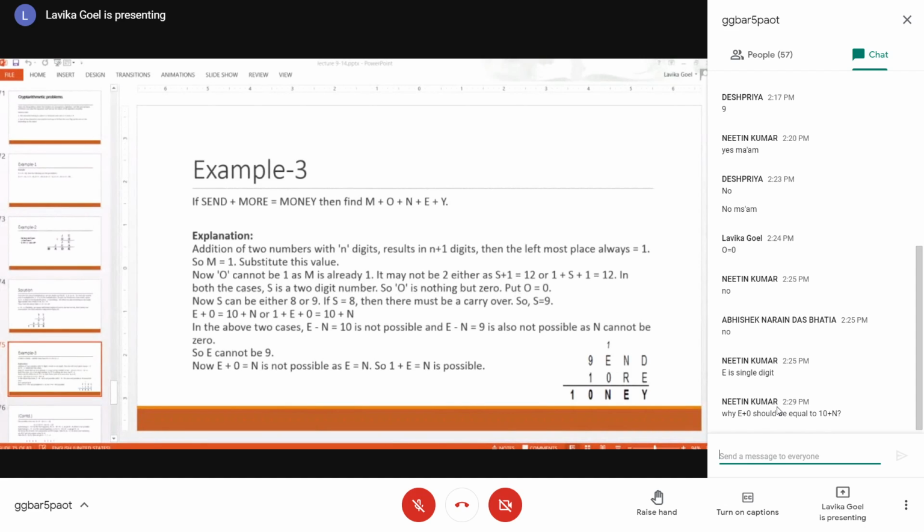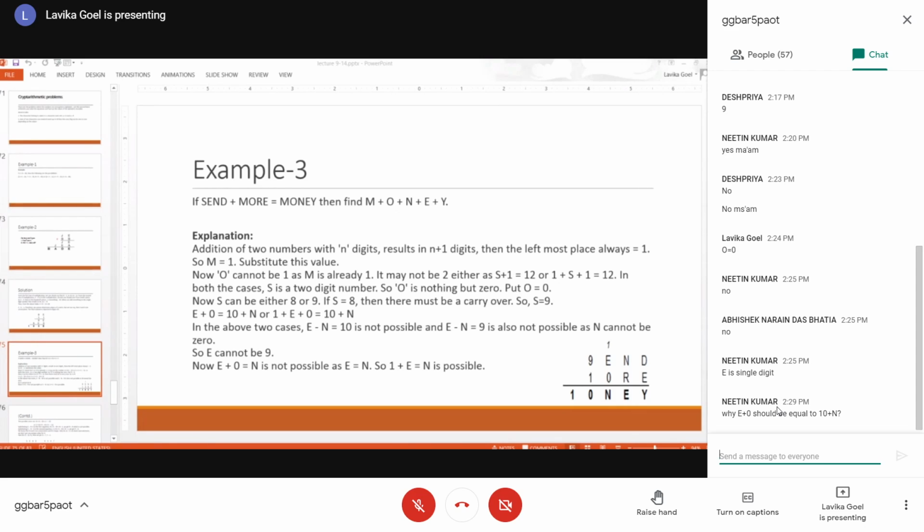So that option is not there actually, because if you take E plus 0 equal to 10 plus N, it will generate E minus N is equal to 10. But that is not possible. E minus N can never be 10 because you are taking the difference of two single digit numbers. So that is not possible.